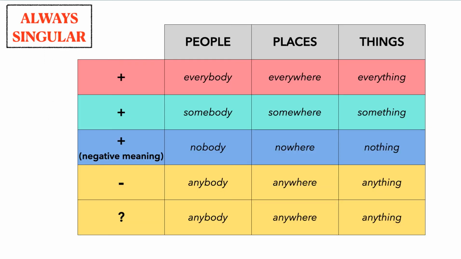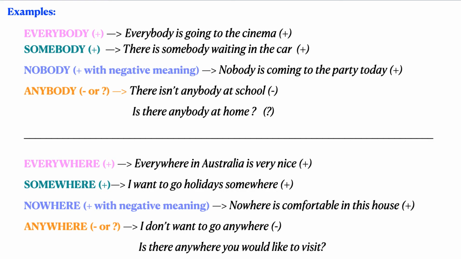If we look at this here, you have like a resume, okay? We repeat, always in singular. Everybody, everywhere, and everything in positive sentences. Somebody, somewhere, and something also in positive sentences. Nobody, nowhere, and nothing also for positive sentences, but the meaning is negative. While anybody, anywhere, and anything, you use them in negative sentences and questions. Here we're going to read some examples, then you will understand.